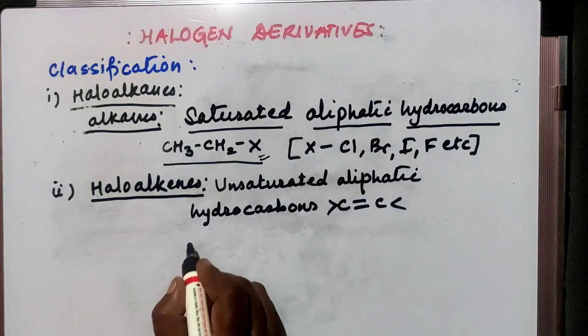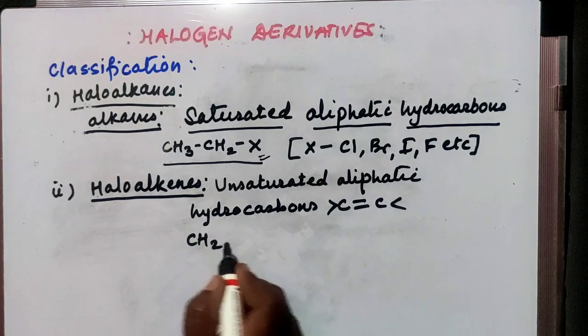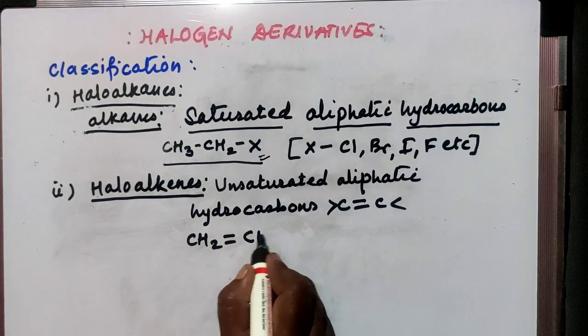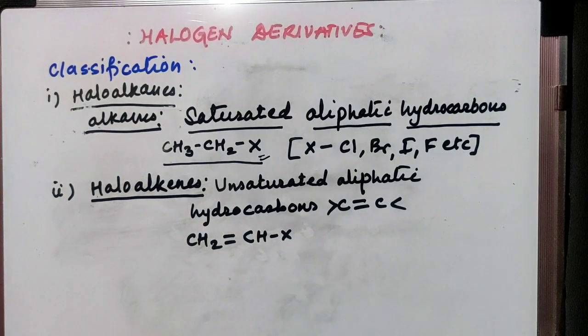We'll take the example of CH2=CHX. Here the hydrogen atom of an alkene is replaced by X, and so the compound is a haloalkene.